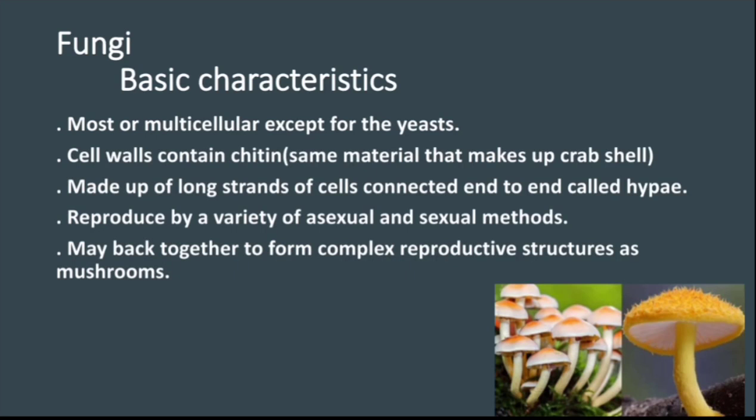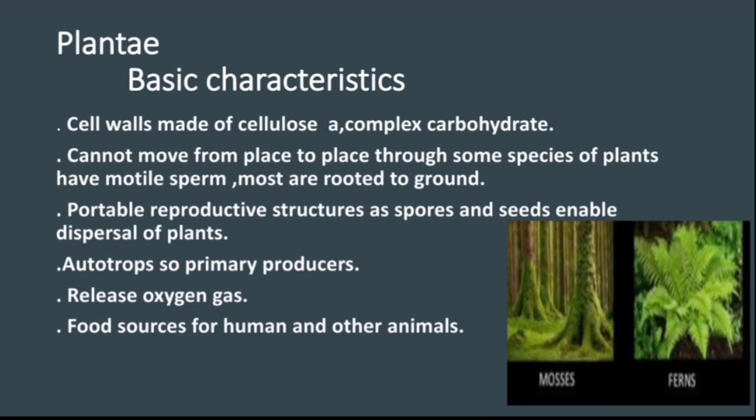Fungi, basic characteristics. Cell walls contain chitin. Chitin is the same material that makes up crab shells. Most are multicellular except for yeast, made up of long strands of cells connected end-to-end called hyphae. They reproduce by a variety of asexual and sexual methods, and may band together to form complex reproductive structures such as mushrooms.